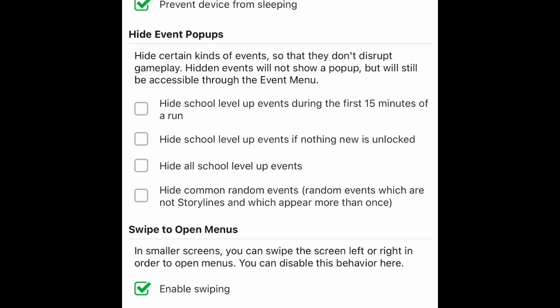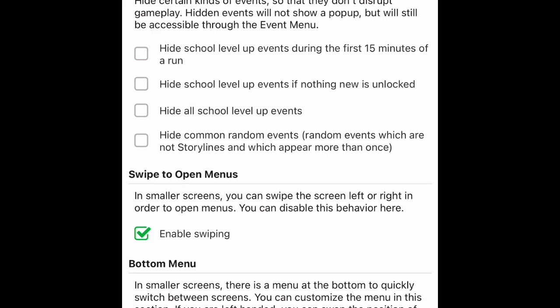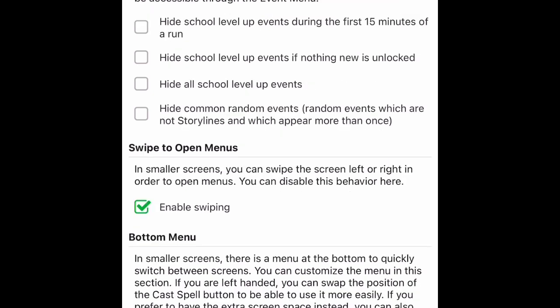Bottom menu. Heading. In smaller screens, there is a menu at the bottom to quickly switch between screens. You can customize the menu in this section. If you are left-handed, you can enable bottom menu. Checkbox. Checked. Show cast spell button in bottom menu. Checkbox. Checked. Ooh, there's a cast button. Left-handed mode. Checkbox. Not checked.